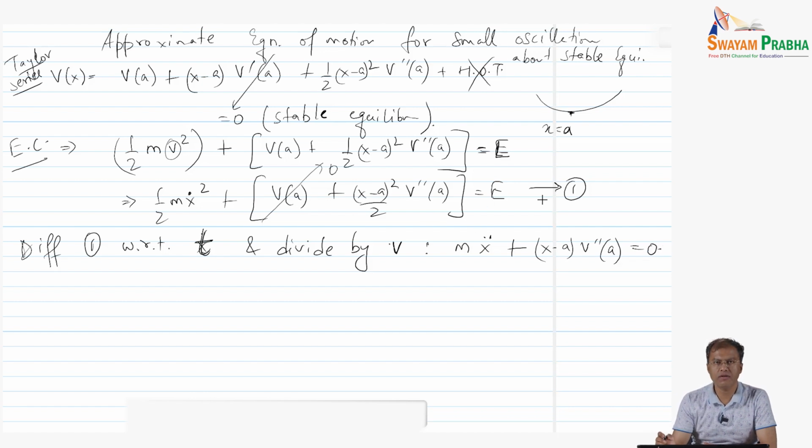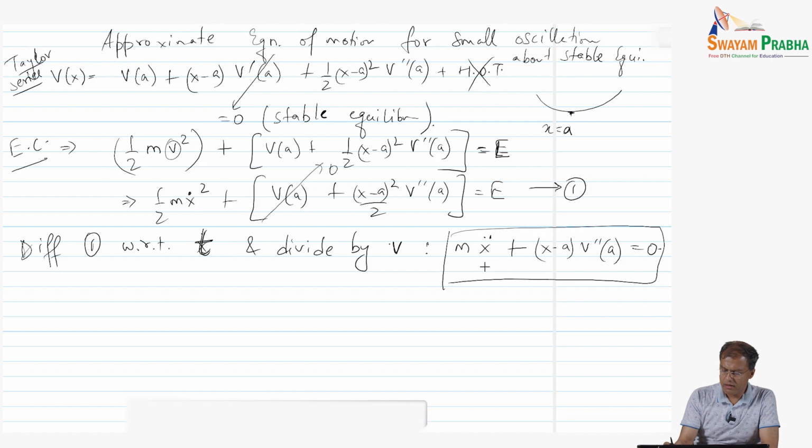We have differentiated with time, and now notice that this equation is nothing but the equation of motion undergoing a simple harmonic motion, right? This is the standard undamped, non-driven oscillation, and we are ready to write down the period of this oscillation.